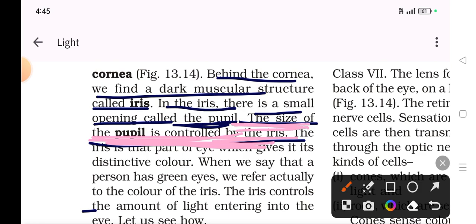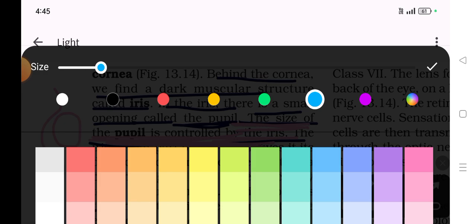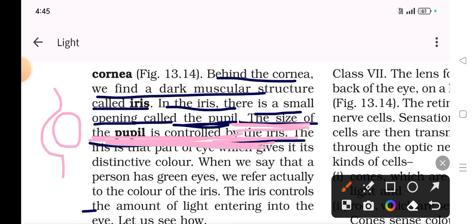Now what is exactly there? This is the cornea. Behind the cornea there is the iris, which is present in different colors. Iris is mostly found in many colors; even blue is one of the famous colors.